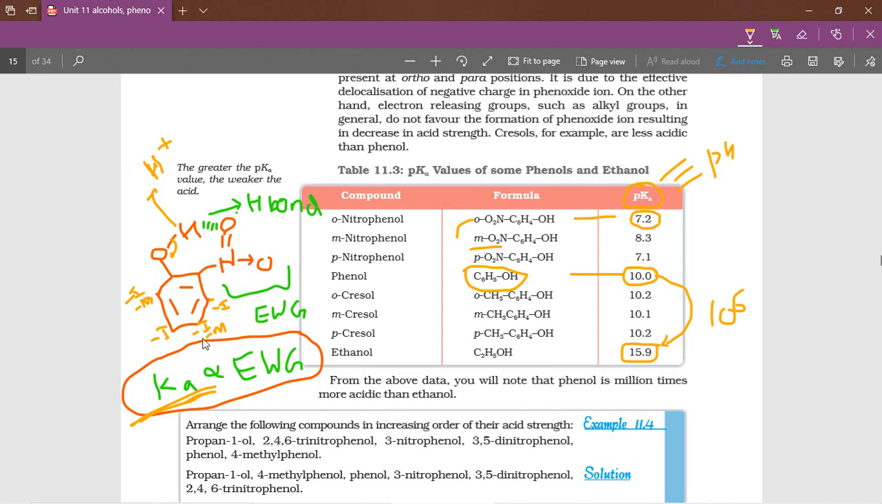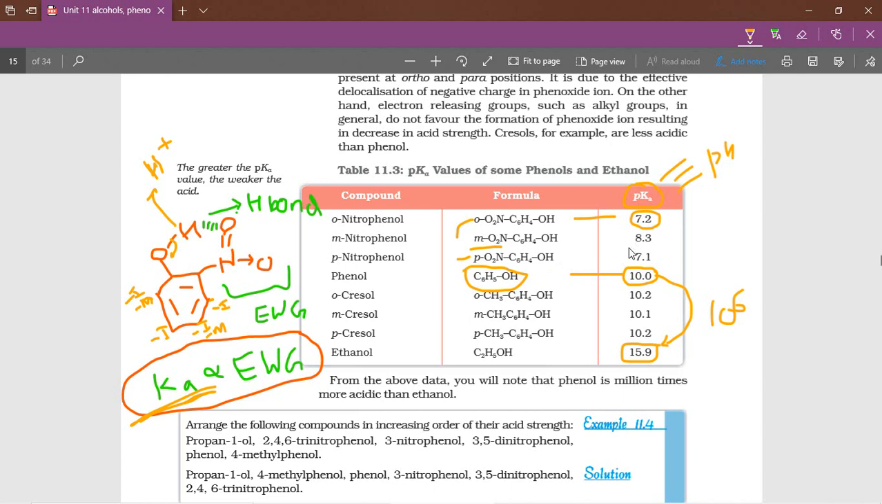So in the meta position always only inductive effect. So the deactivating ability decreases, so it is not deactivating the benzene properly, so acidic strength is decreasing. Next, paranitrophenol, again acidic strength is increasing.